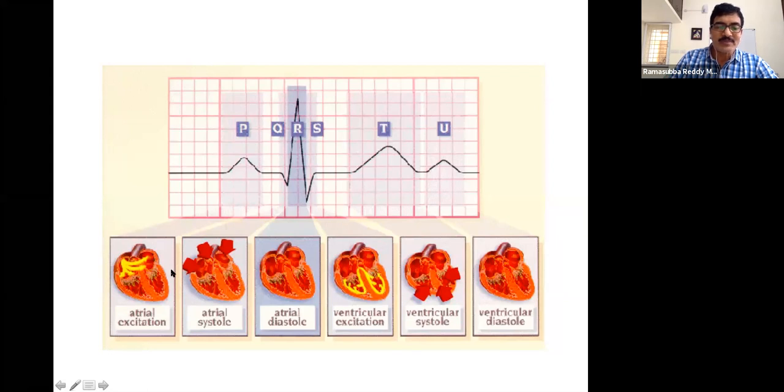First, when the atria contract, right atrial blood comes into the right ventricle, and left atrial blood comes into the left ventricle. Then when the ventricles contract, the blood in the right ventricle goes to the lungs, and the blood in the left ventricle goes to the aorta and the external circulation.